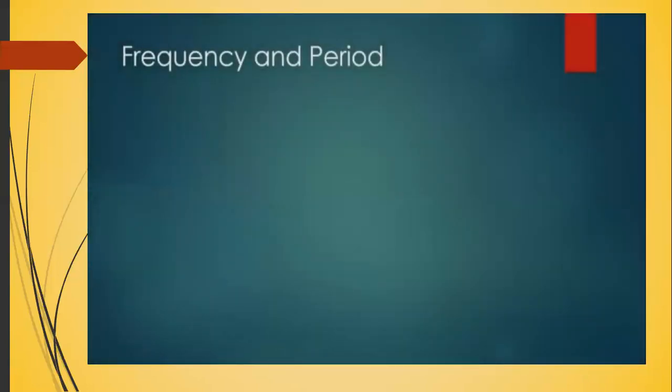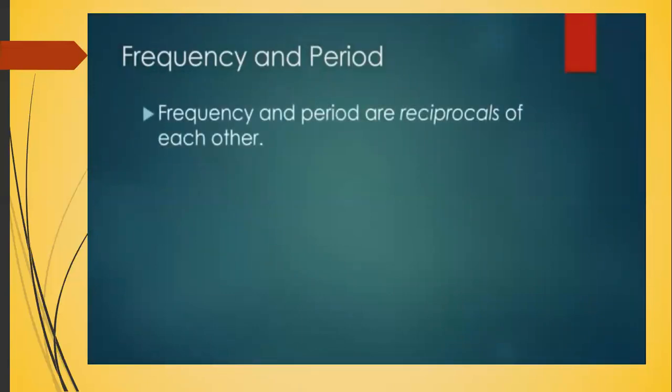Frequency and period have a unique and important relationship. Take a look at the equations you just wrote for them. Do you notice that the equation for period is just the equation for frequency flipped upside down? Or I guess you can say it the other way around. This is because frequency and period are reciprocals of each other. This means that we can write a very simple equation that relates frequency and period. We can write it either as F equals 1 over T or as T equals 1 over F.